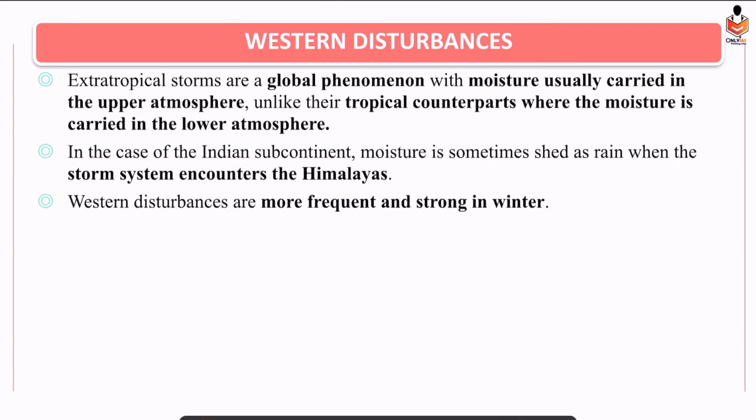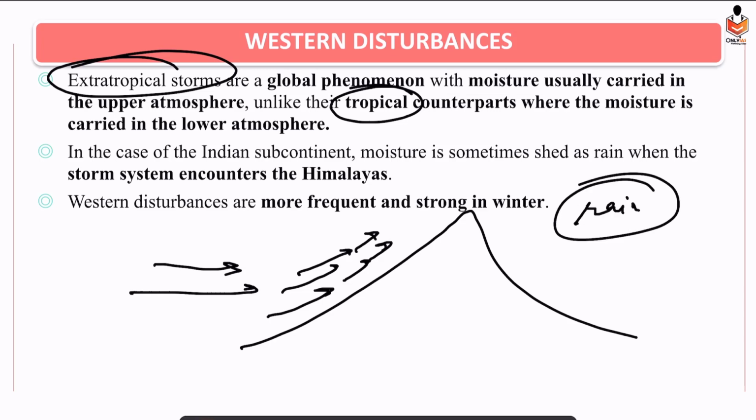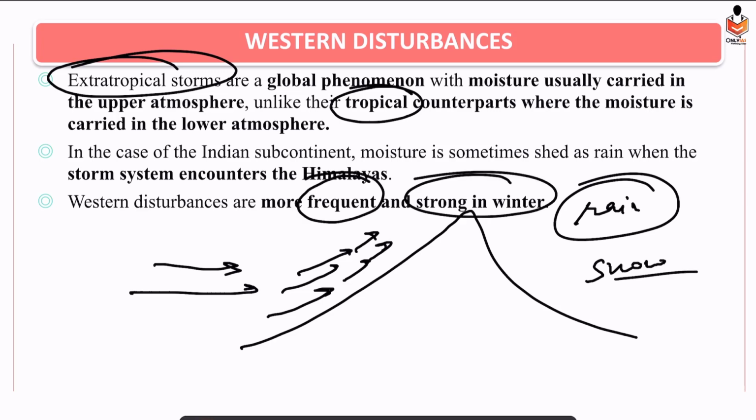West to east. Alright. So the difference between extratropical and tropical storms: extratropical storms carry moisture in the upper atmosphere, but tropical storms carry moisture in the lower atmosphere. Alright. So when these storms encounter the Himalayas, they are pushed upwards, leading to adiabatic cooling. What would happen? Temperature will decline, condensation will take place and it leads to formation of rain. And if temperature is less than 0 degrees, it will cause snowfall. And they are more frequent and strong in the winter period.